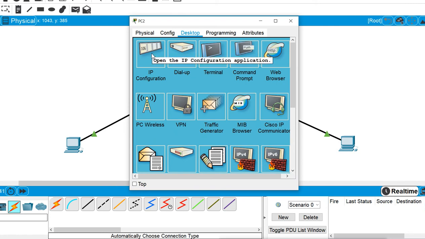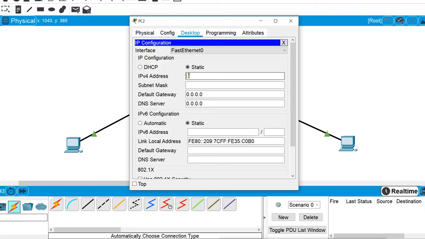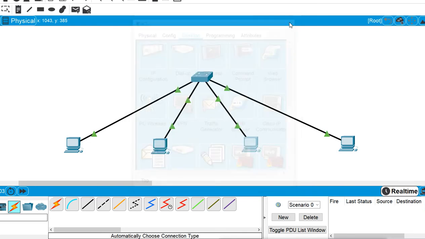Now this third machine, I will use the third subnet's first IP. The third subnet is starting from 128, so I will give 129 here with the default subnet mask. And to this machine I will give the fourth subnet's first IP.